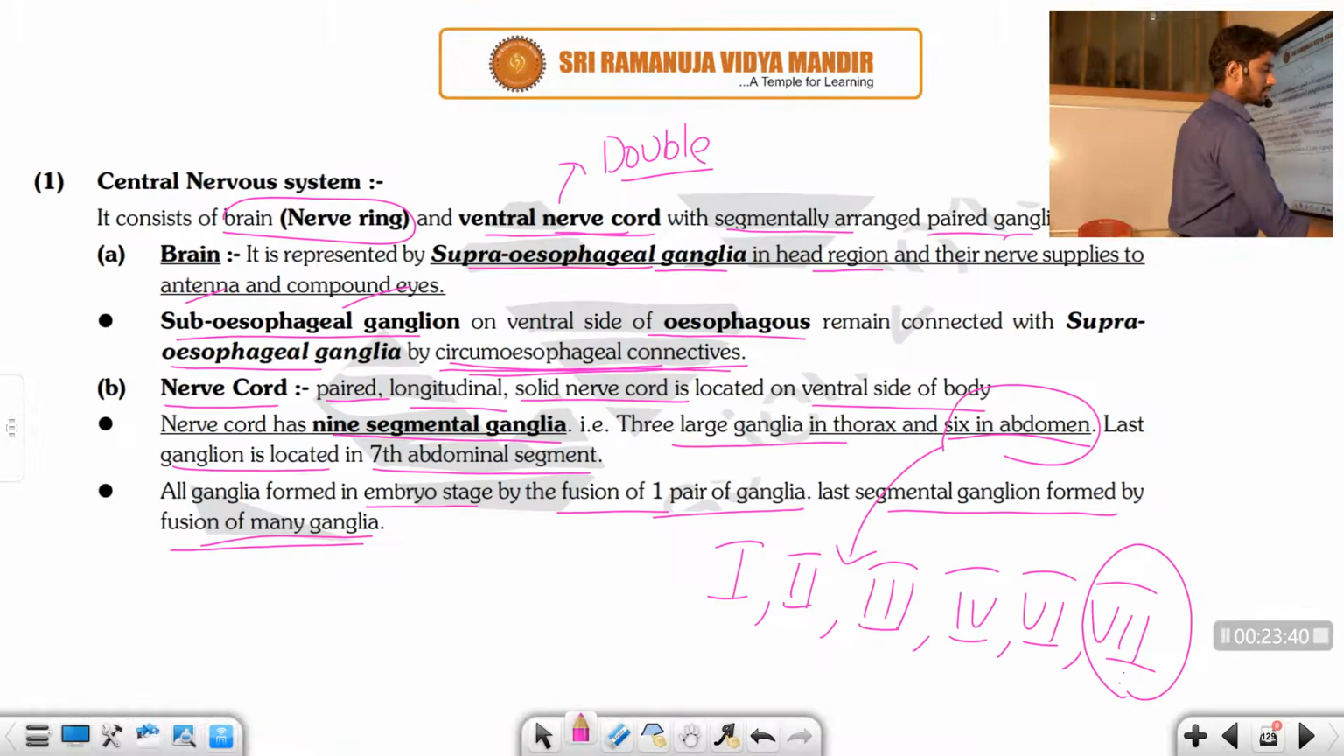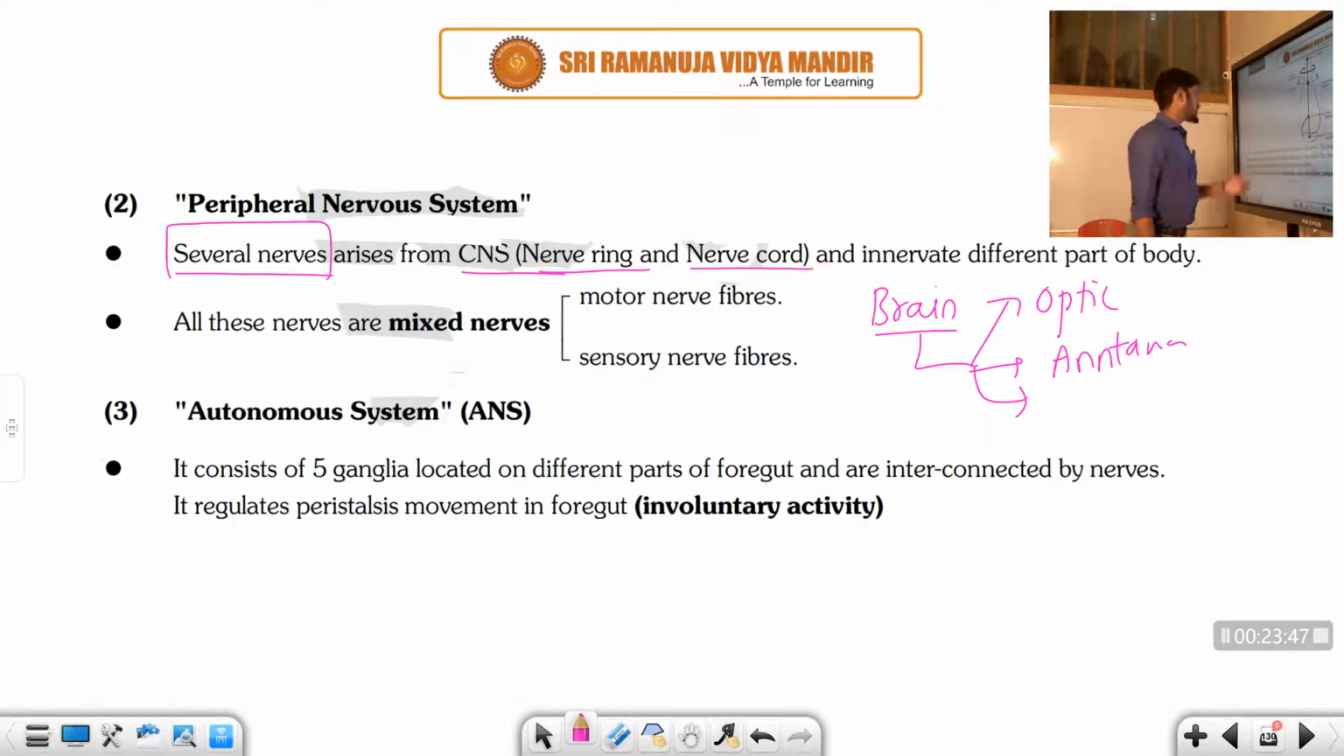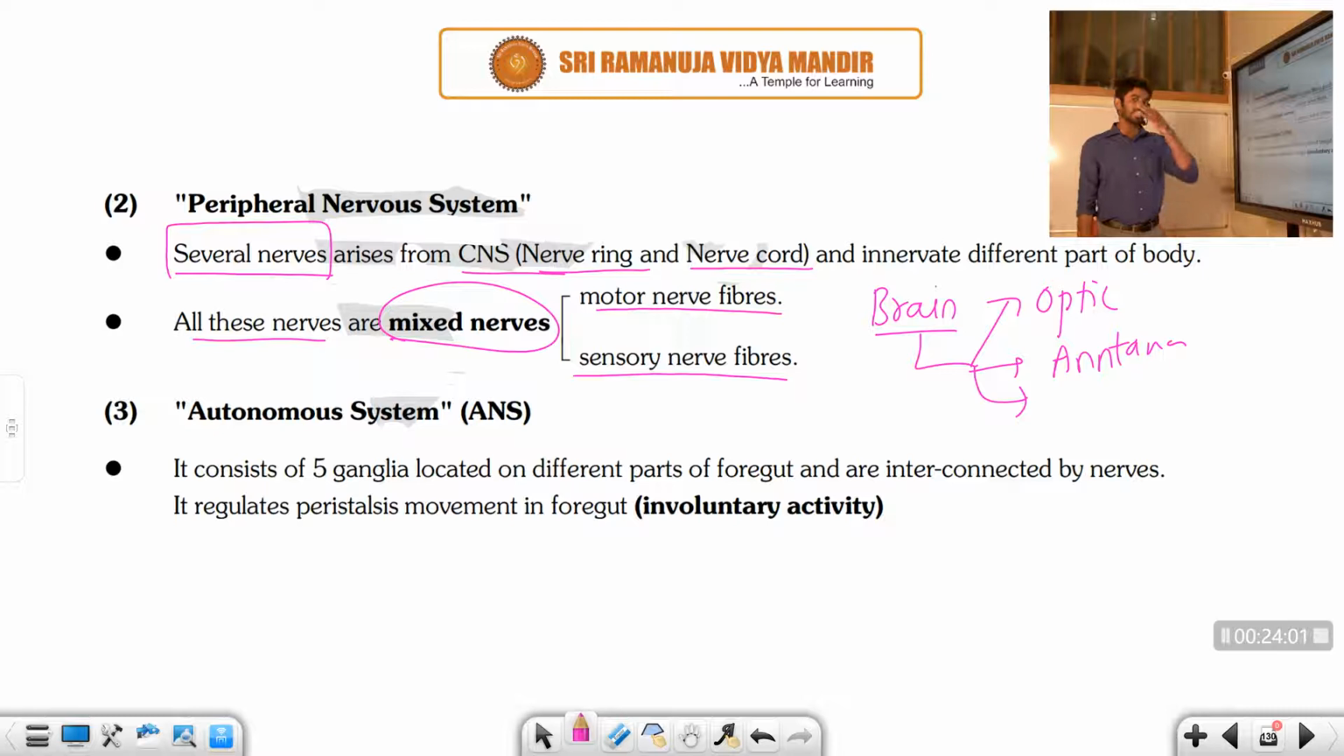Okay students, the next information: all these nerves are mixed nerves. This is a very important point. What does a mixed nerve indicate? It has motor nerve fibers and sensory nerve fibers. Motor nerve fibers are associated with the muscles, whereas sensory nerve fibers provide sensation, right? Sensory fibers provide the sense, and motor nerves are associated with the muscles. So these 2 parts come under the mixed nerve.